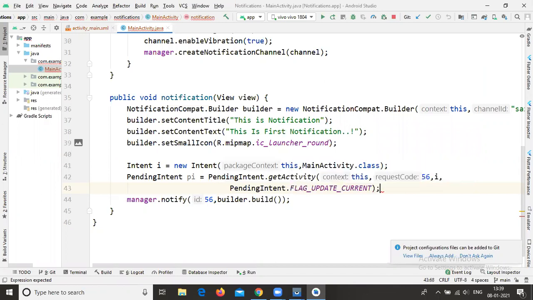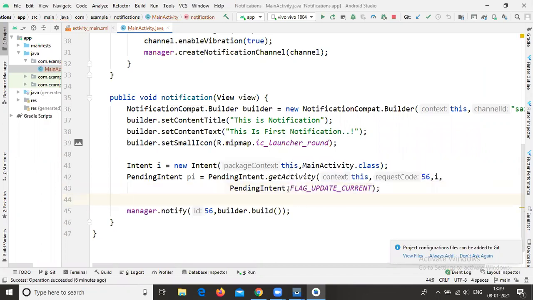In normal projects, if you want to start the activities, we can use the startActivity method. But it is a pending intent, so you need to write the property to this builder. With the help of builder only, you need to navigate.